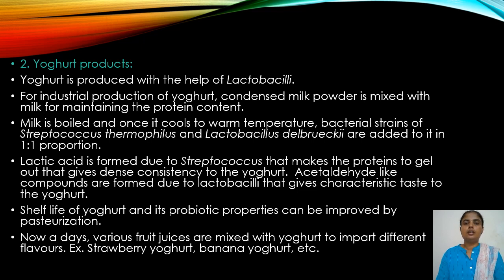For producing yogurt, milk is boiled and once it cools to warm temperature, two bacterial strains of Streptococcus thermophilus and Lactobacillus delbrueckii are added to it in the proportion 1:1. The lactic acid formed due to Streptococcus makes the protein in the milk to thicken and gives the consistency to yogurt. Along with that, acetaldehyde-like compounds are also formed which gives the sour taste to yogurt.